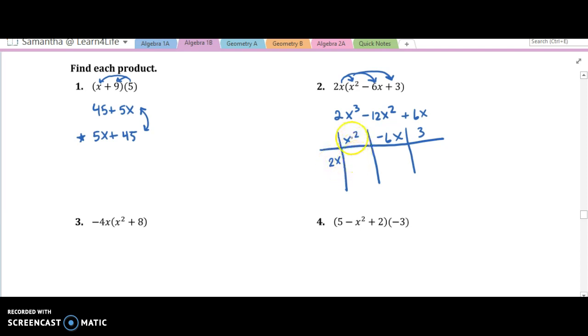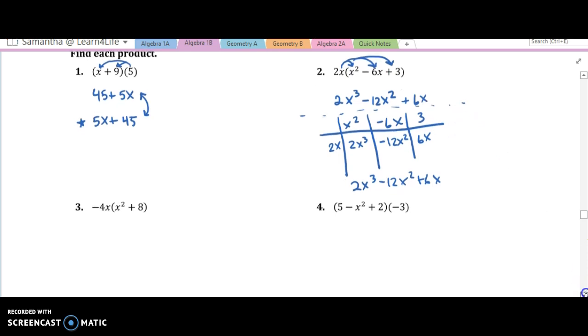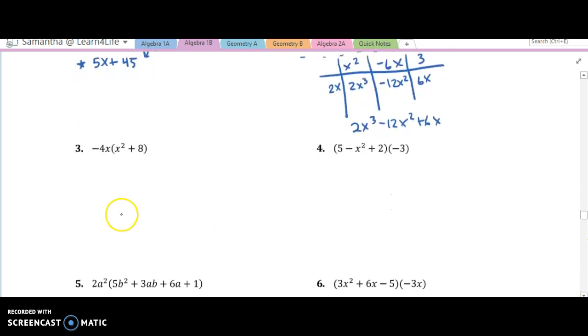So 2x times x squared, that's 2x to the third. 2x times negative 6x, negative 12x squared. And then 2x times 3 is 6x. And now we would look for like terms, and we don't have any. So we're just going to rewrite 2x to the third minus 12x squared plus 6x. That's another way to think about it. So I'm going to do both ways so that you get used to seeing that.